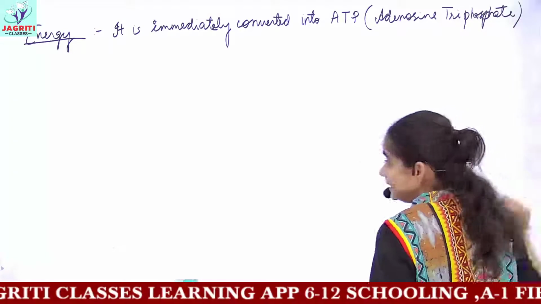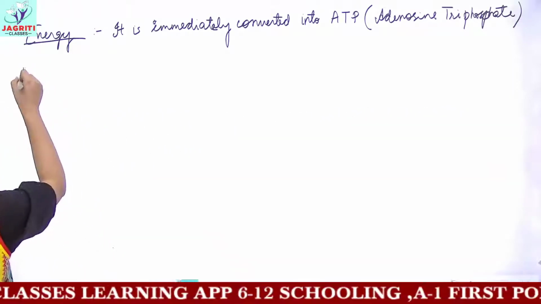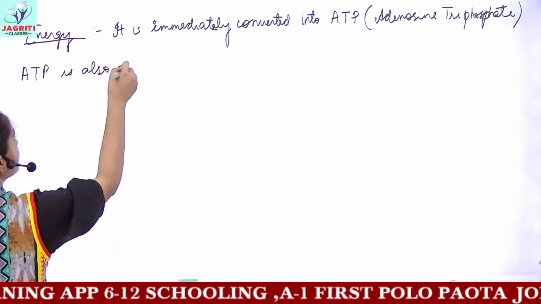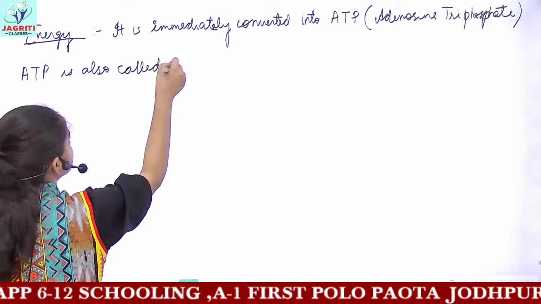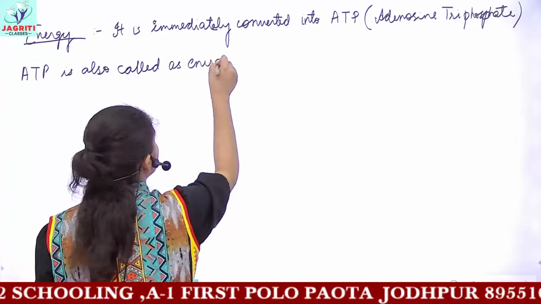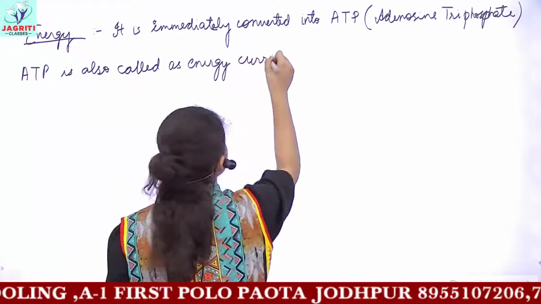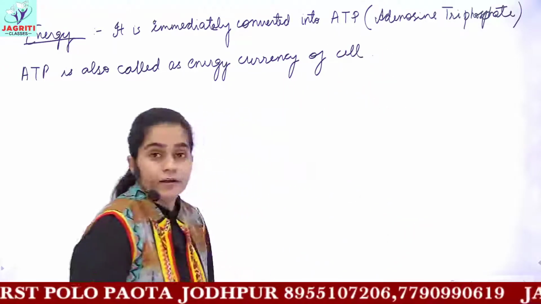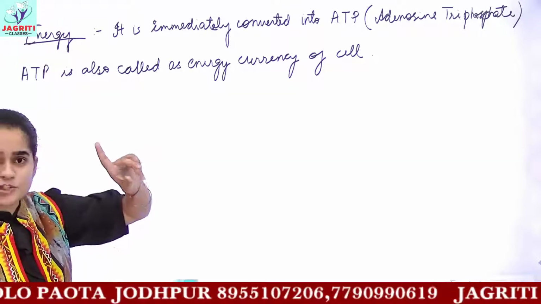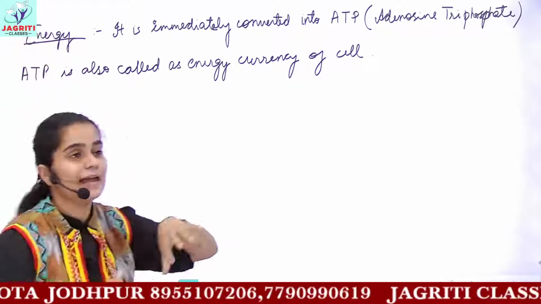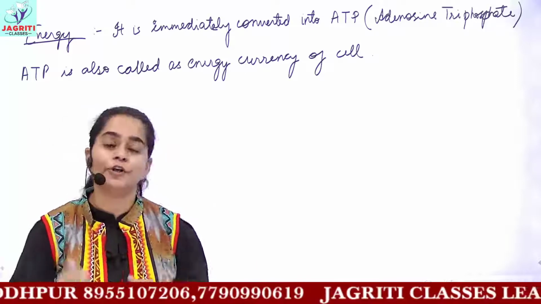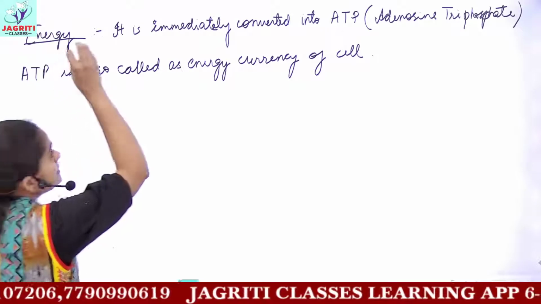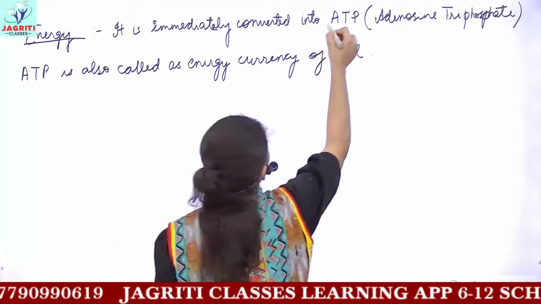This ATP is also called the energy currency of the cell. So some amount of the energy which is produced can be used immediately for your different body parts, and the remaining energy is immediately converted to the form of ATP.